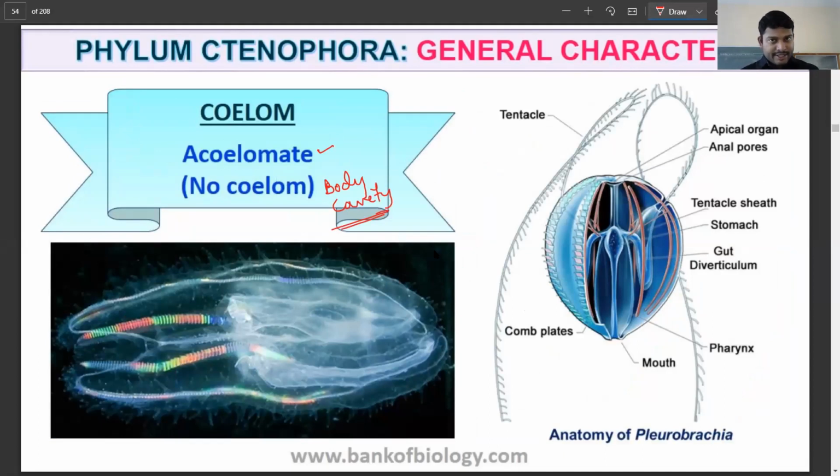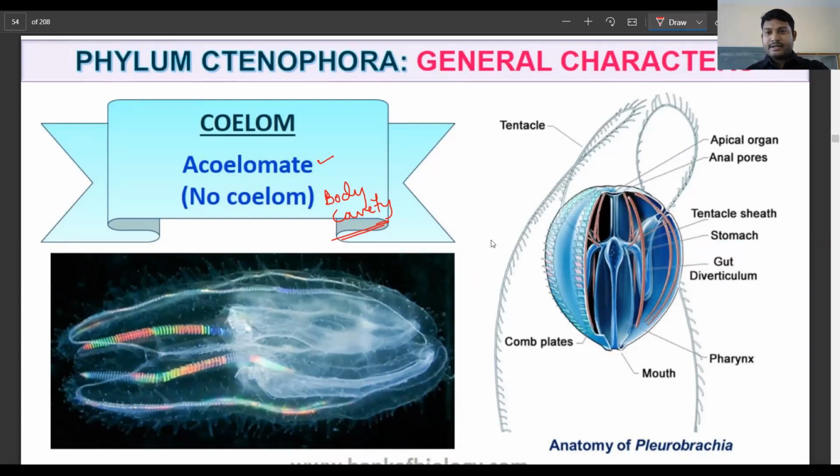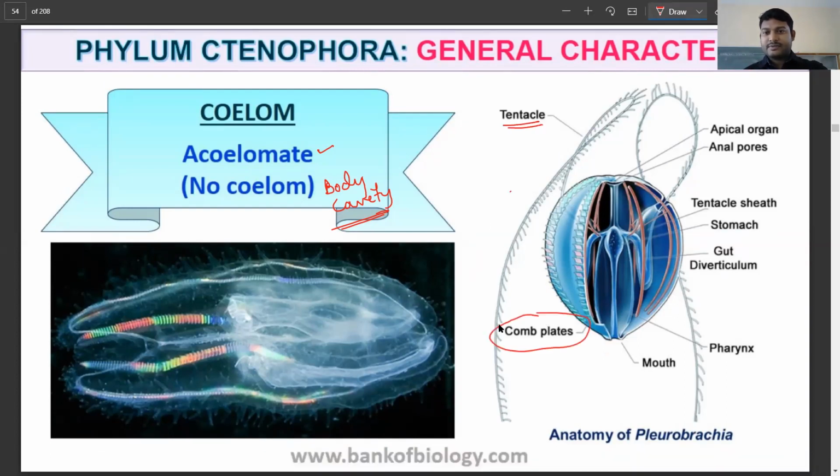Again, I will remind you that when we have organs, typically then we can see the body cavity or the coelom. Otherwise, there is no need for a body cavity. And you can see an example here. You see this unique organism, with the tentacles and this unique feature of the comb plates, which are organized on the organism. You don't see this in any other phylum.